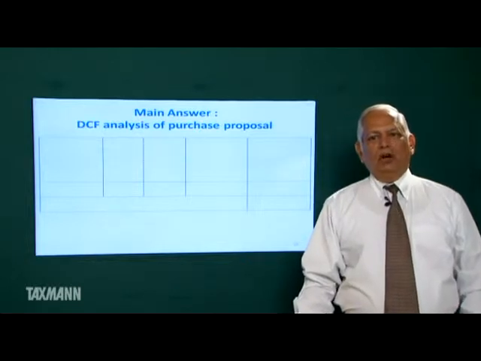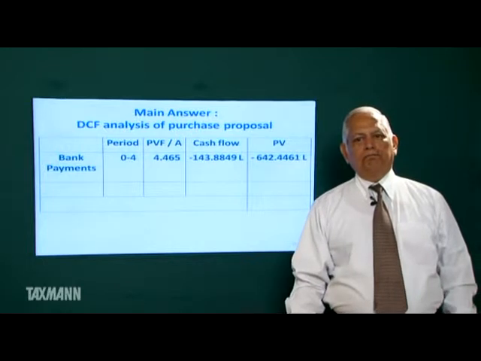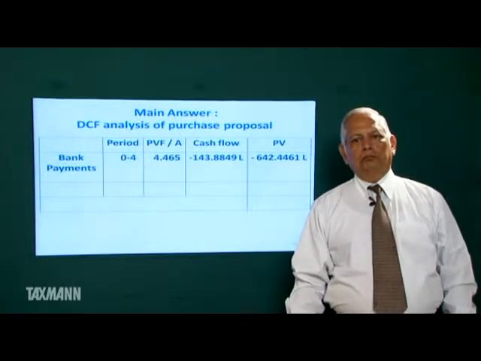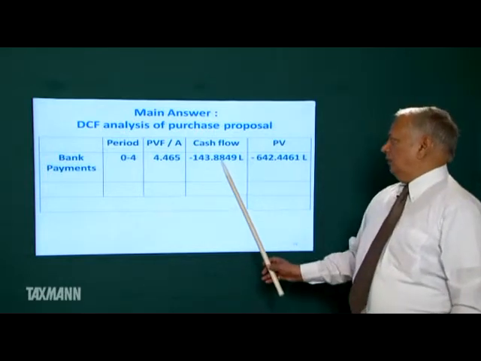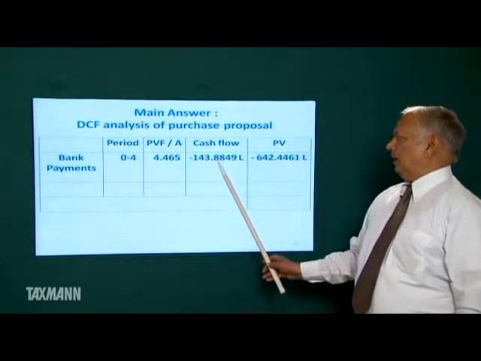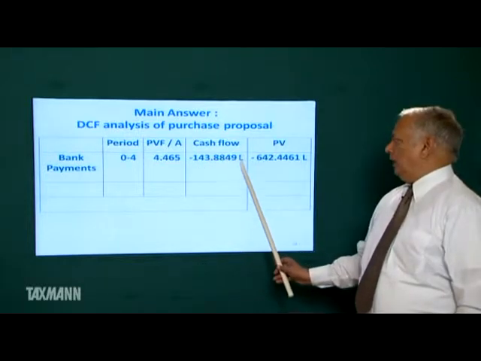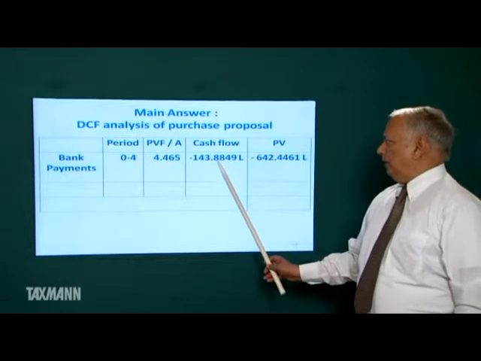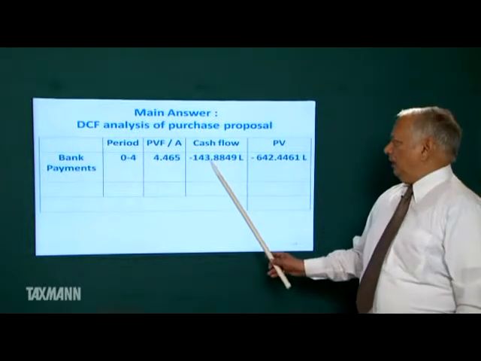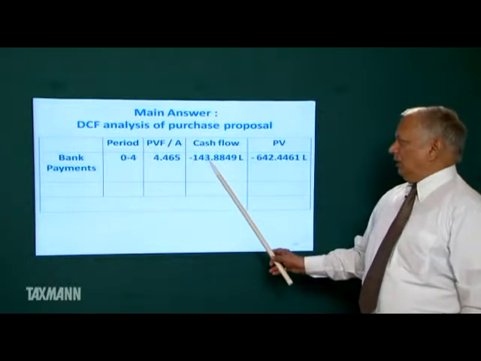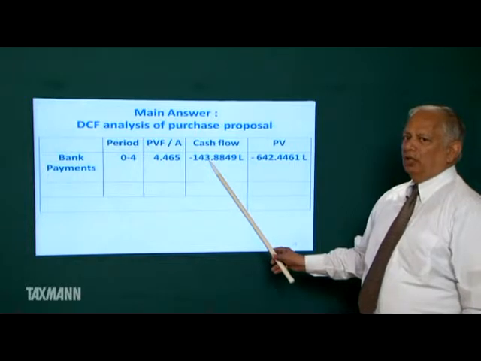DCF analysis of purchase proposal. If we purchase the machine, we have to pay this much amount to the bank. We have to make 5 payments to the bank, each payment of 143.8849 lakh. Each payment is to be made in the beginning of the year. So the first payment will be made in the beginning of the 1st year, then the beginning of the 2nd year, then the 3rd year, then the 4th year, and then the 5th year.